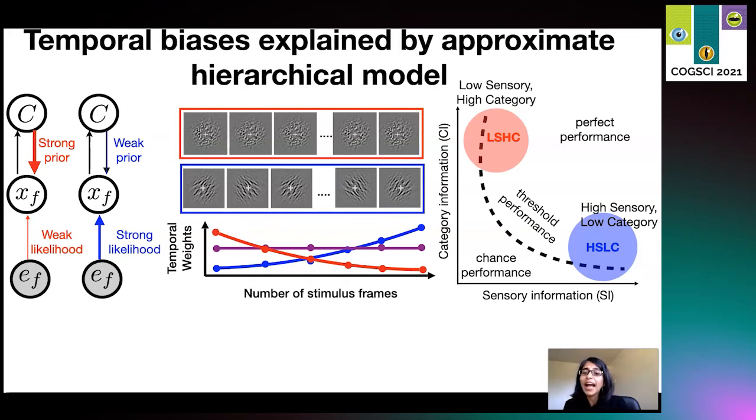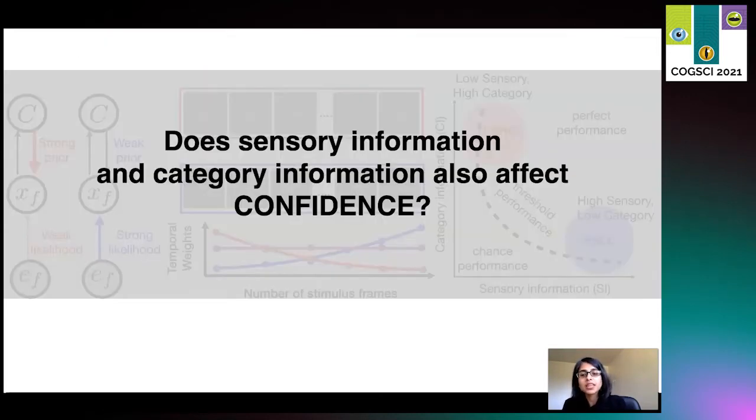Now, so far, I built the intuition of our previous work, which successfully explained prevalent types of temporal biases via approximate inference in a hierarchical model for the space of tasks defined by the sensory information and category information. Now, the question that we ask next is whether sensory information and category information also affect our confidence judgments.